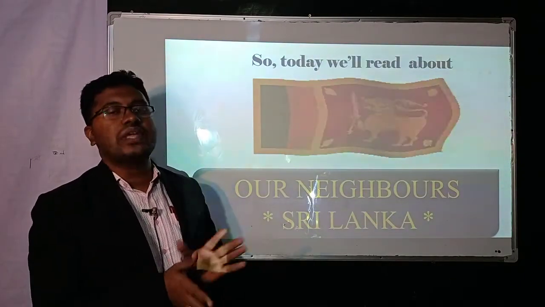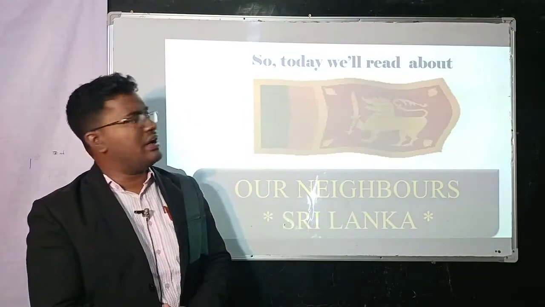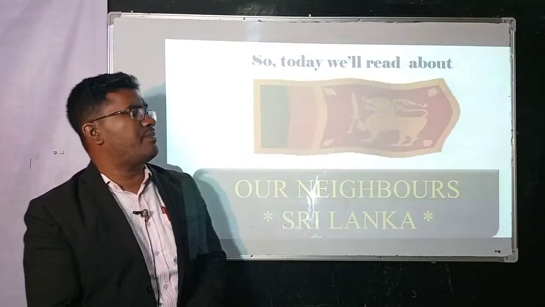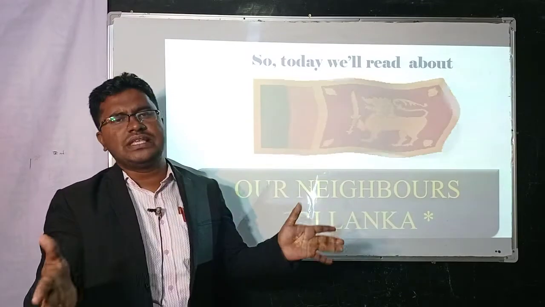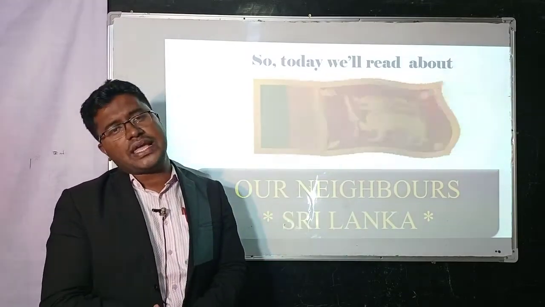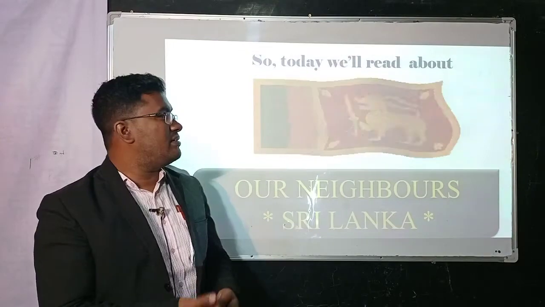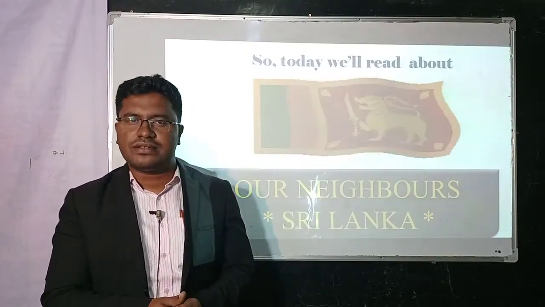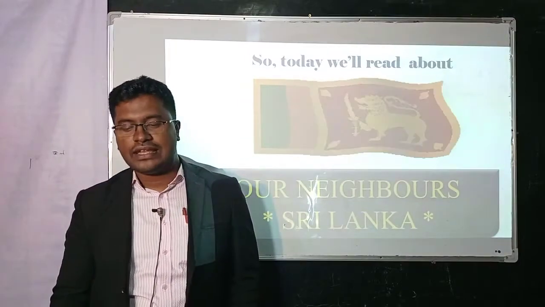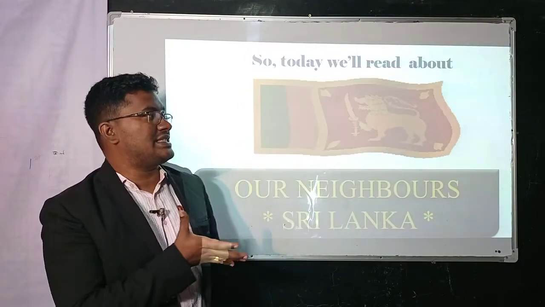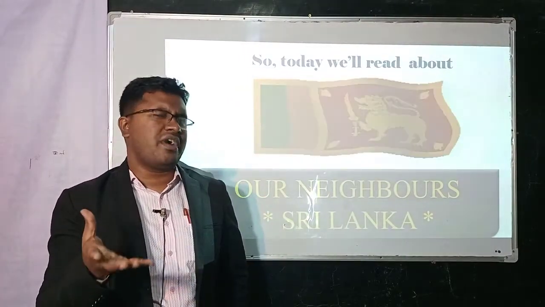These are the well-known epics, and if you read an epic like the Ramayana, Sri Lanka has a well-known history there, because Sri Lanka is the country of the wicked Ravan. Ravan lived in Sri Lanka, and if we read these books, I hope you will get much interested.